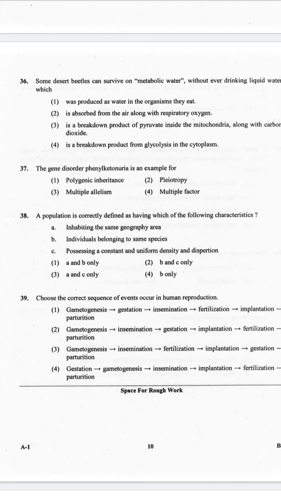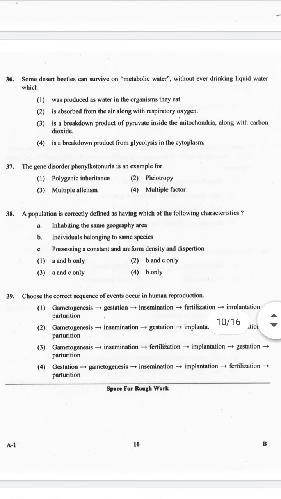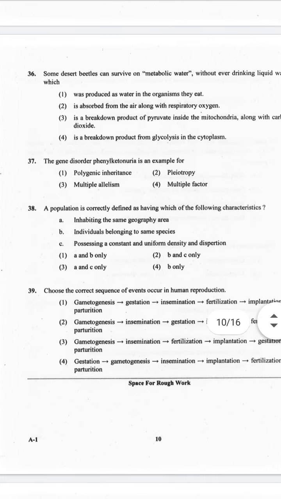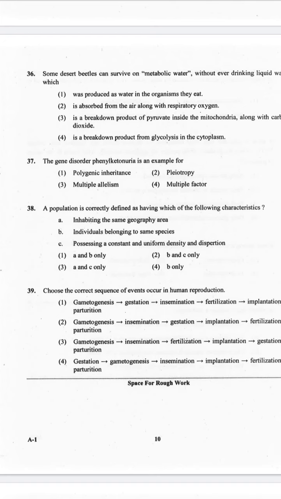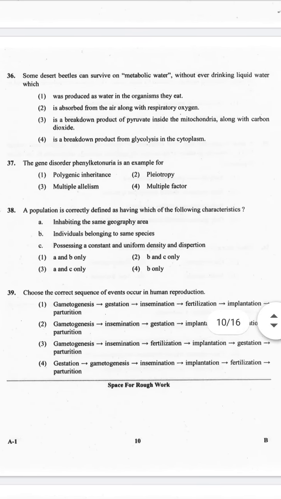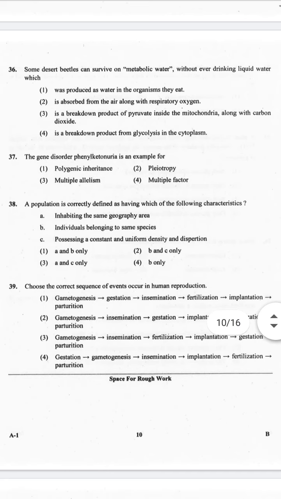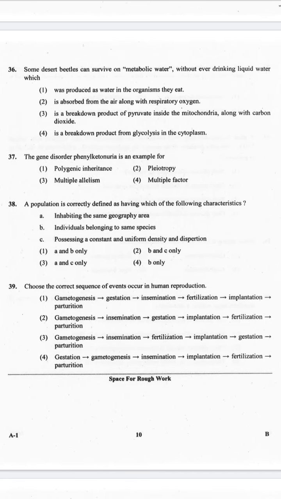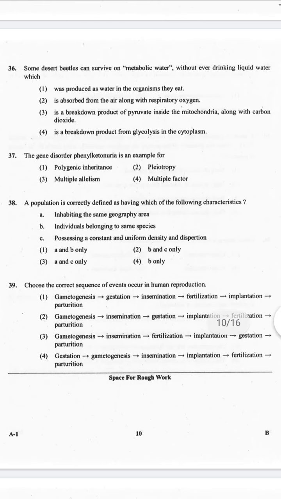Some desert beetles can survive on metabolic water without ever drinking liquid water. Which is metabolic water? 1. It was produced as water in the organisms they eat. 2. It is absorbed from the air along with the respiratory organ. 3. It is a breakdown product of pyruvate inside the mitochondria along with carbon dioxide. 4. It is a breakdown product from glycolysis in the cytoplasm. And the correct answer is option 3.